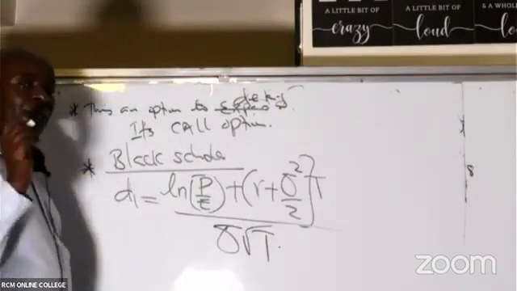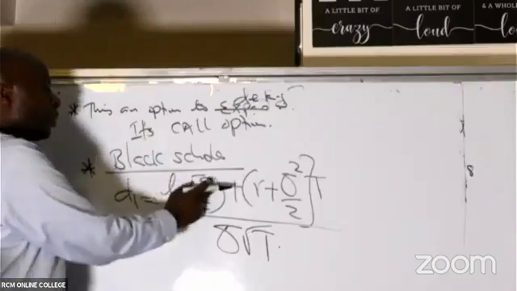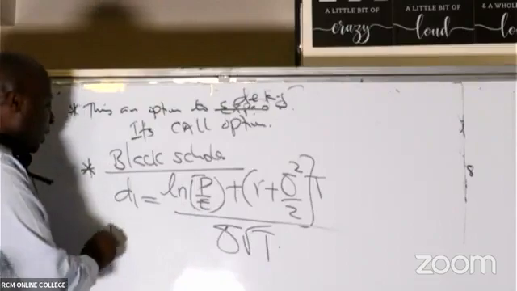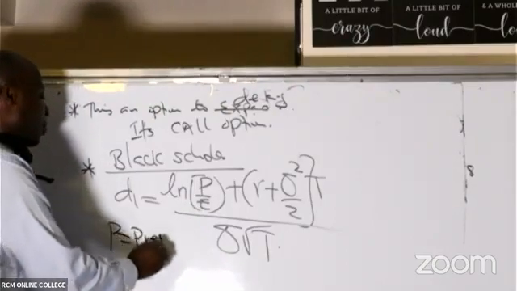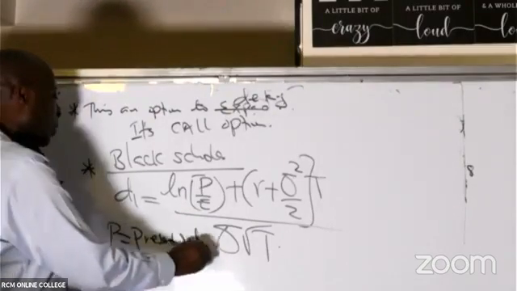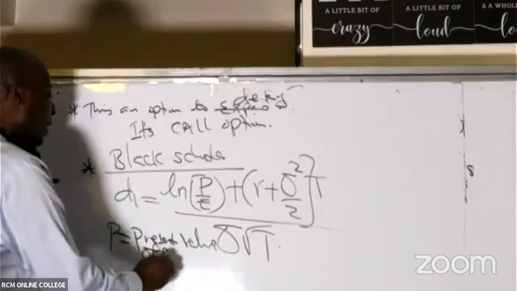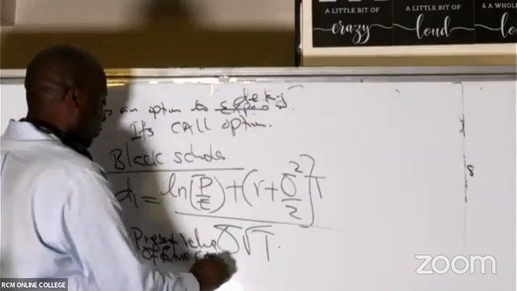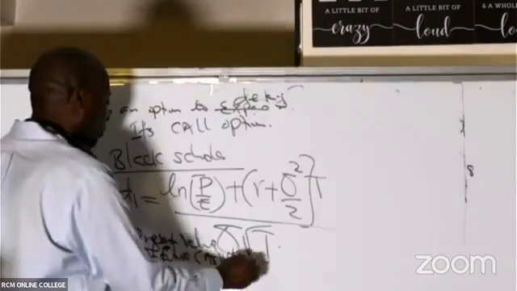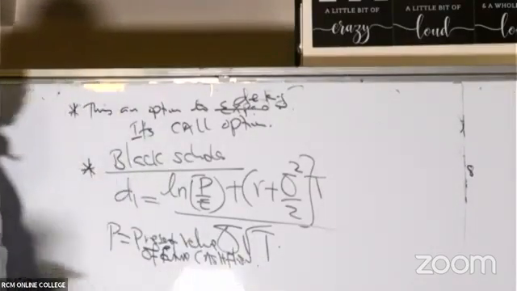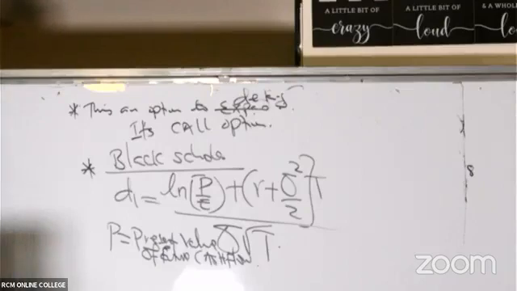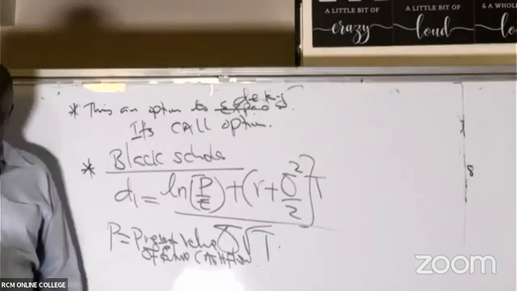Now, in terms of real options, this will not be like a stock price. In terms of real options, this P will stand for the present value of future cash flows. So is there somebody who is able to see the present value of future cash flows in this question?